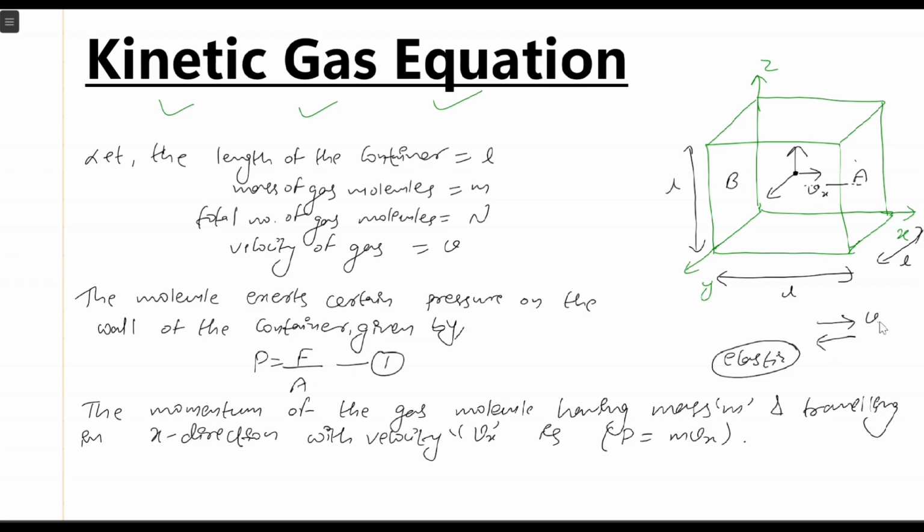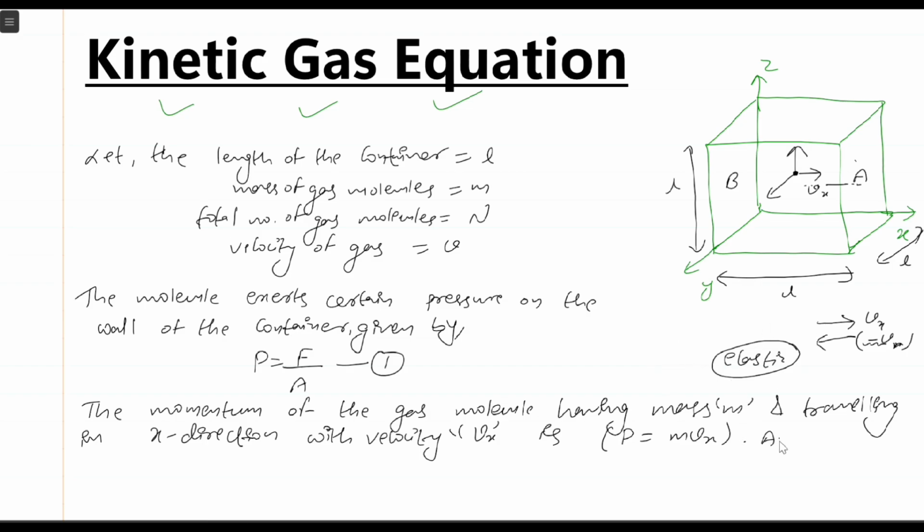So we will take the velocity to be negative vx. This negative sign only indicates the direction. So initially the gas molecule had a momentum of mvx. Now after collision the gas molecule will have reverse momentum, right?